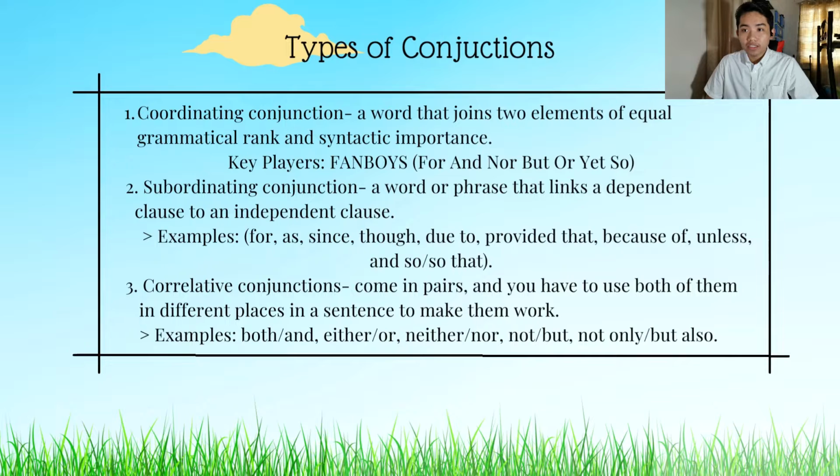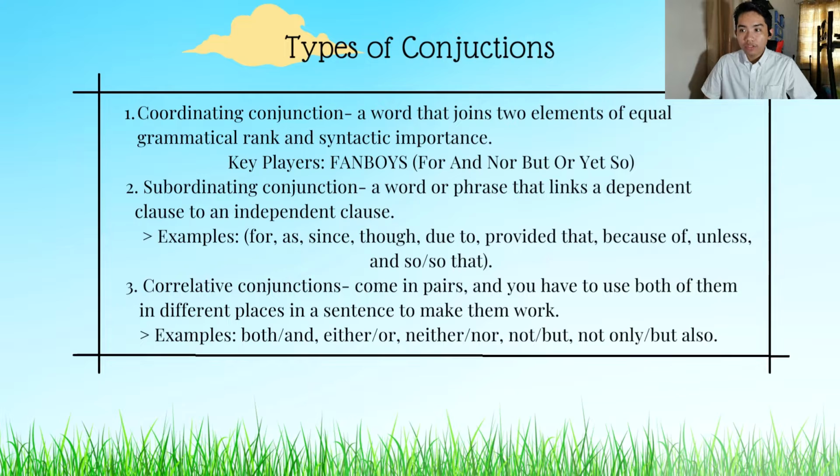The first one is coordinating conjunction. A word that joins two elements of equal grammatical rank and syntactic importance. Key players, FANBOYS: for, and, nor, but, or, yet, so. For example, I like this tutorial, yet it's so hard for me to comprehend everything yet. Or I love writing stories, for they are fun. Right? Okay.